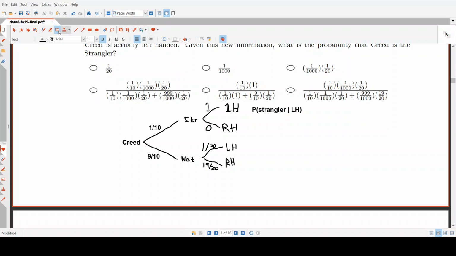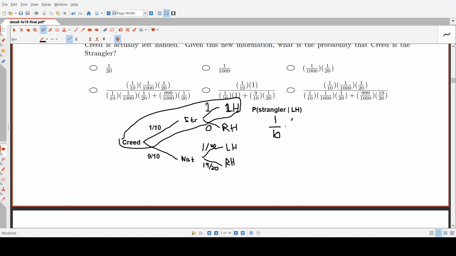We can calculate this in a similar way to the previous question. The chance of being left-handed and the strangler is 1/10 times 1, divided by 1/10 times 1, plus this path here of being left-handed but not being the strangler.